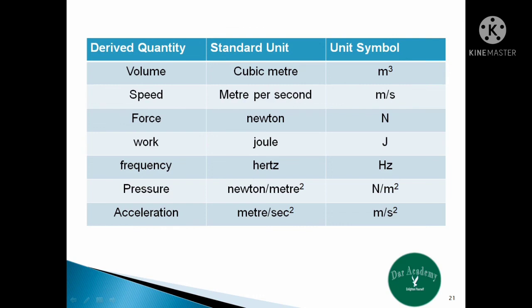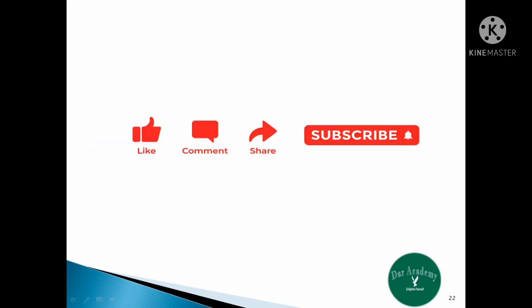For force, the standard unit is Newton and the unit symbol is capital N. Similarly, for work, we have standard unit joule and the unit symbol is capital J. For frequency, we have the standard unit hertz and the unit symbol Hz. For pressure, we have the unit Newton per meter square, N/m^2. For acceleration, we have the standard unit meter per second square and the unit symbol is m/s^2. Friends, that is all about today's class.